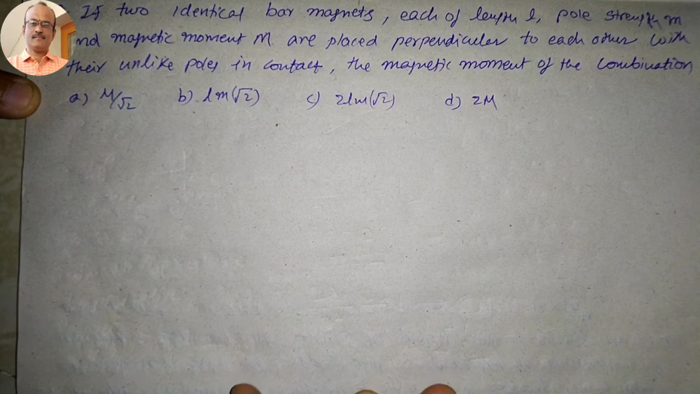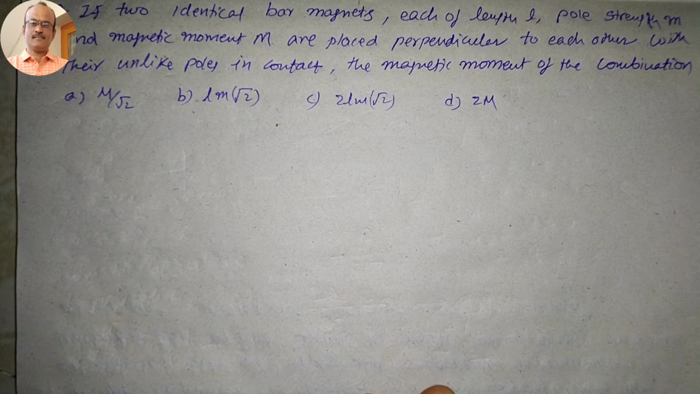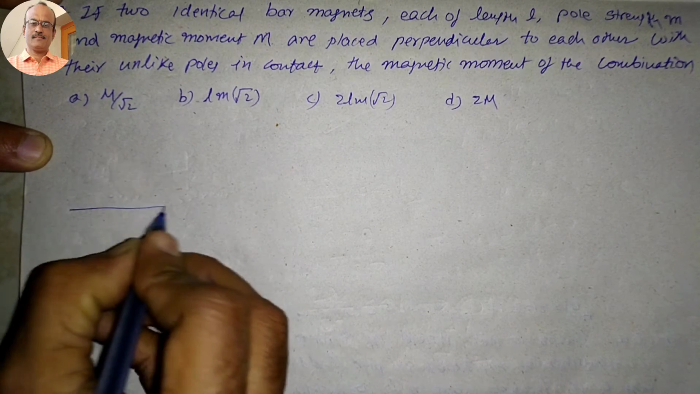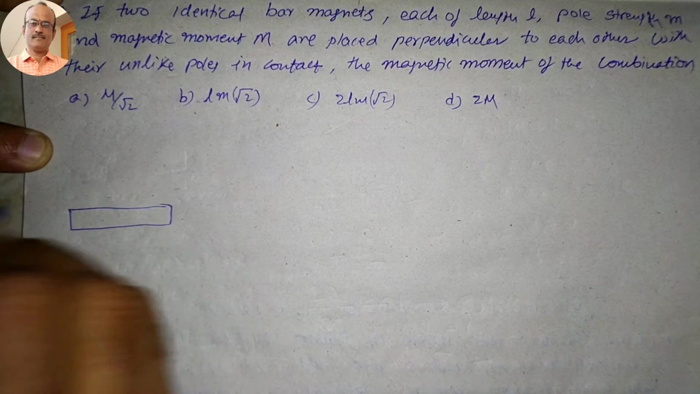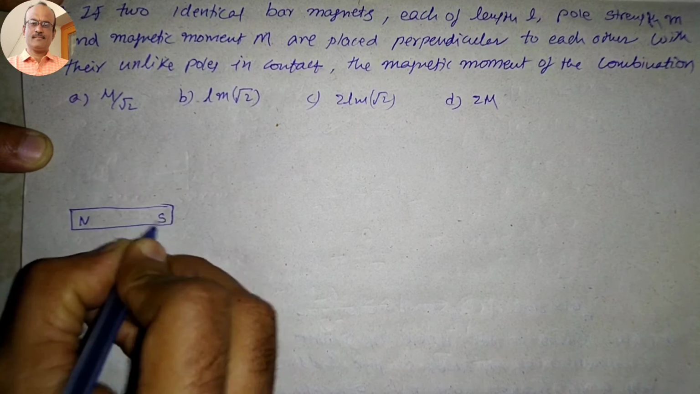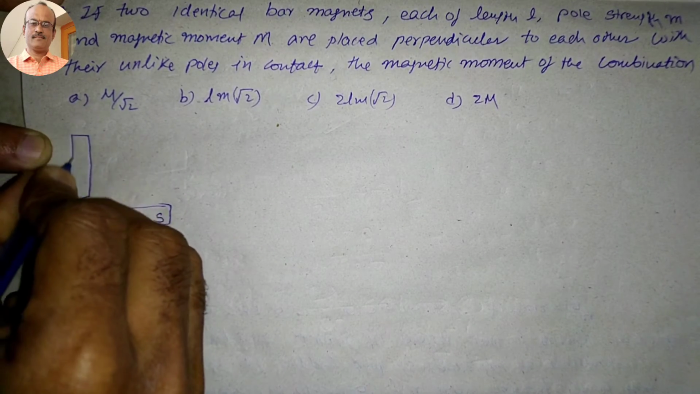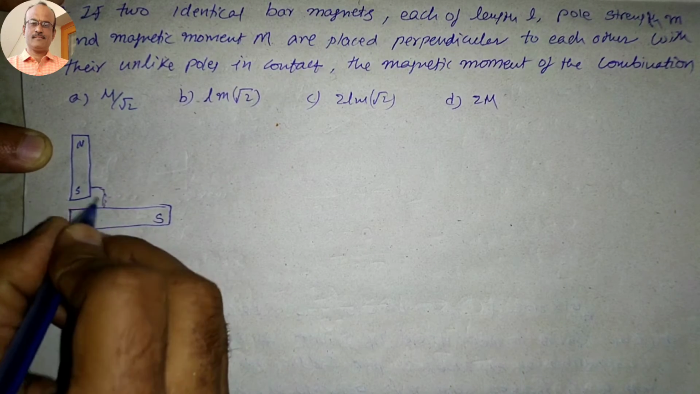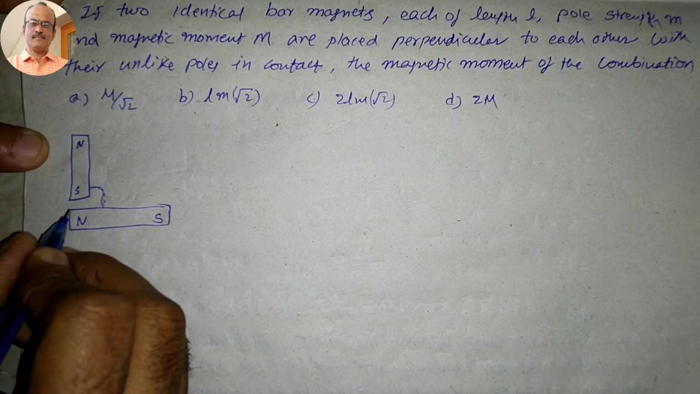Now the question number 28. If two identical bar magnets each of length L, pole strength m and magnetic moment M are placed perpendicular to each other with unlike poles in contact, the magnetic moment of the combination is how much? So first of all, this is one bar magnet, North Pole and South Pole, and it is another bar magnet, South Pole and North Pole, which are placed perpendicular to each other, unlike poles are placed like this.